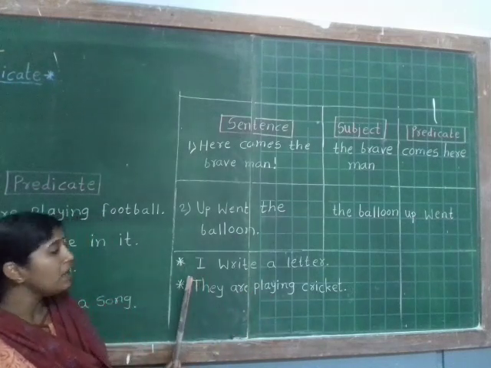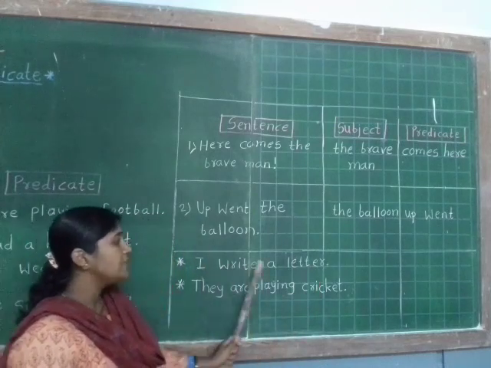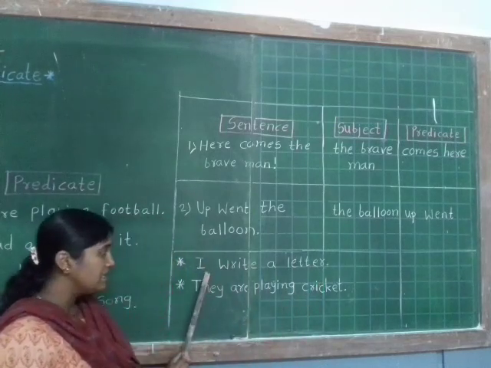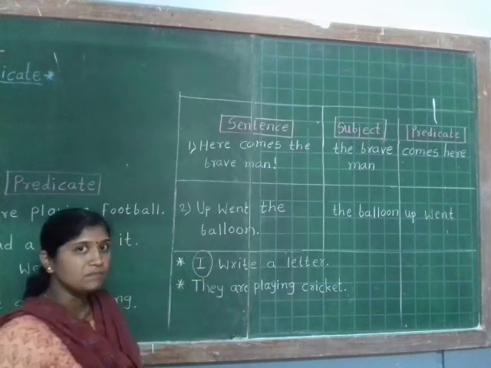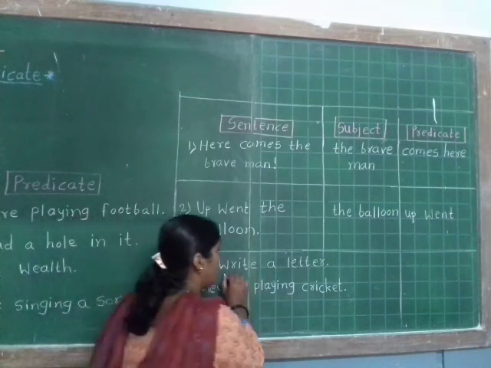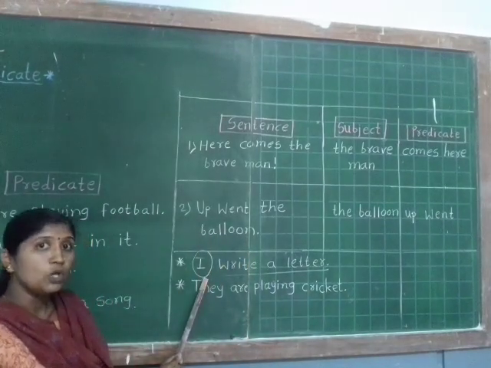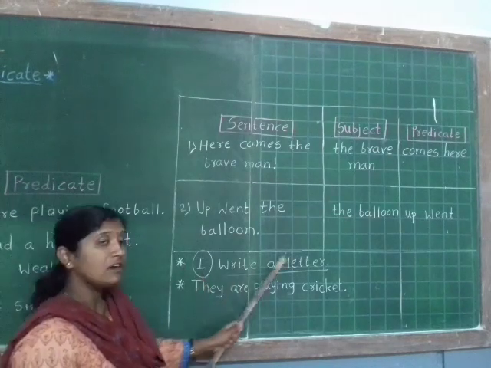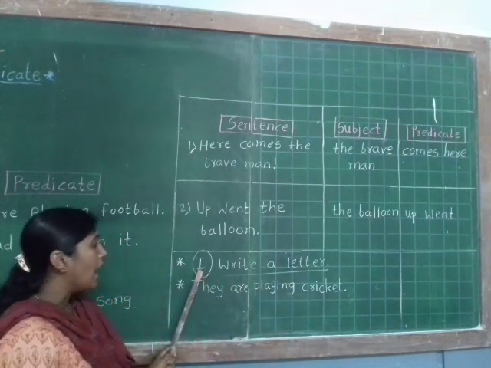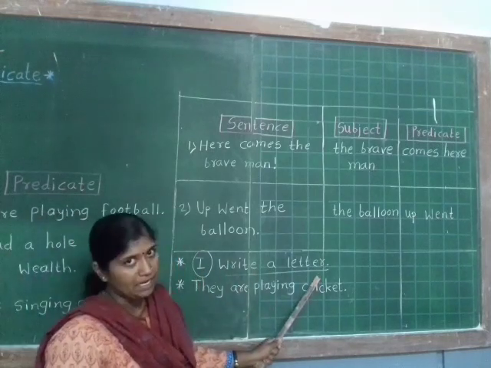In the first example, I write a letter. In this sentence, I is the subject and the remaining part is the predicate. Because in this sentence, we are speaking about I. I write a letter. So I is the subject and the remaining part is the predicate.